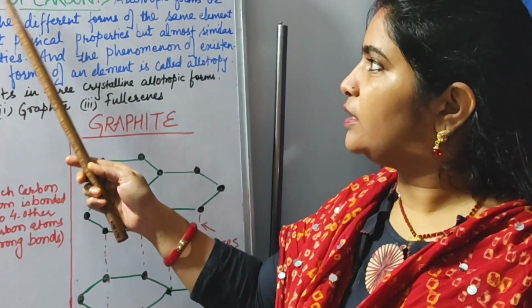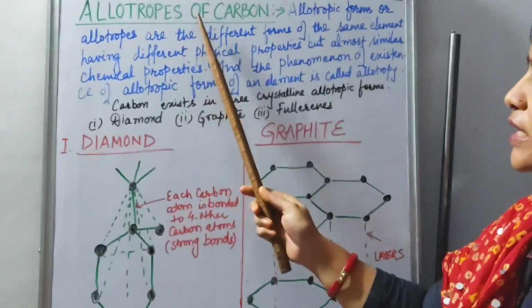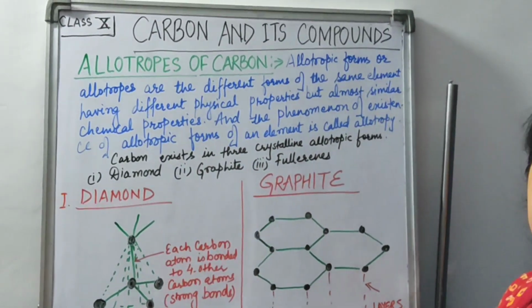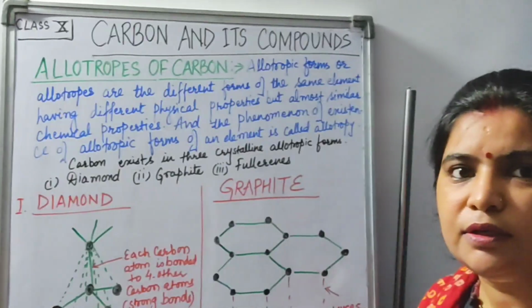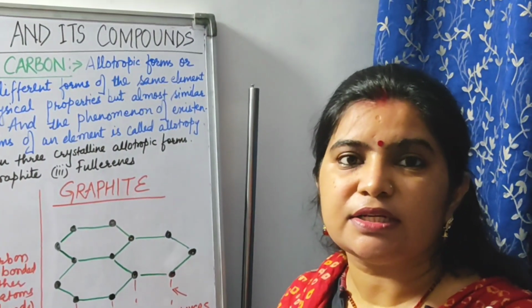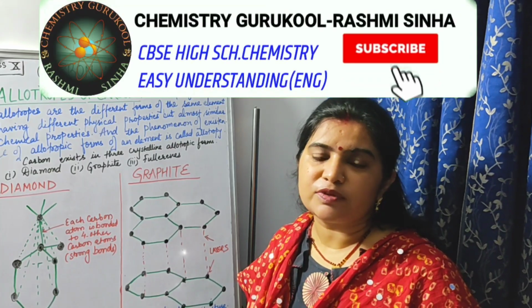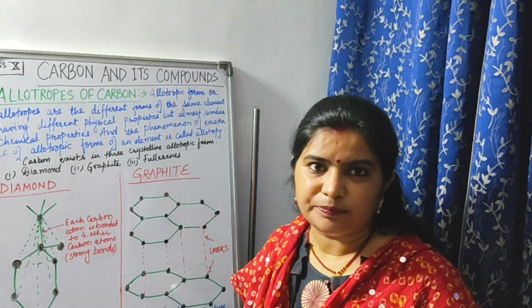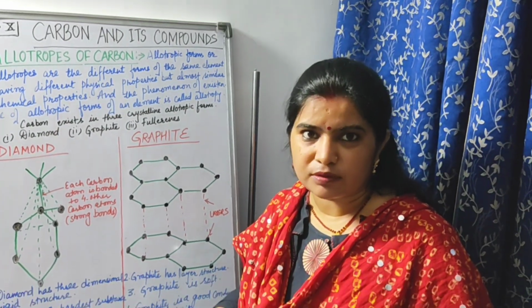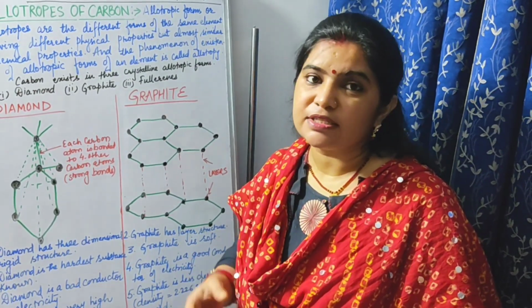Now, allotropes of carbon. What is the meaning of this word allotropes? Actually, children, some elements have a tendency to be present in different forms. Chemically they are the same, but the physical nature is different, meaning physically they will appear different. However, the chemical constituent is the same, meaning the element present inside is similar.